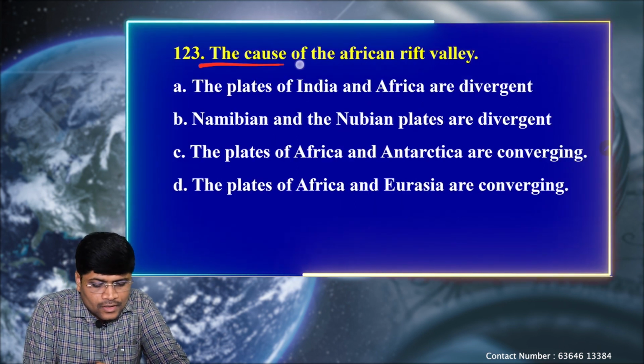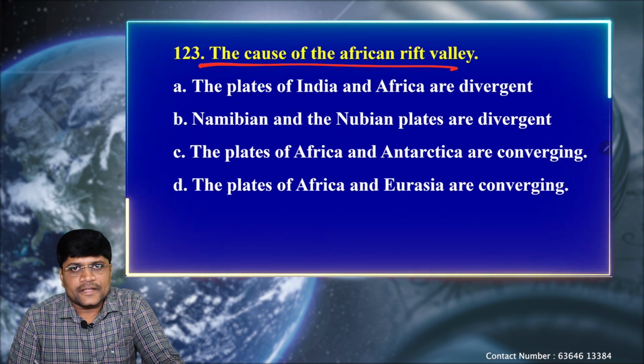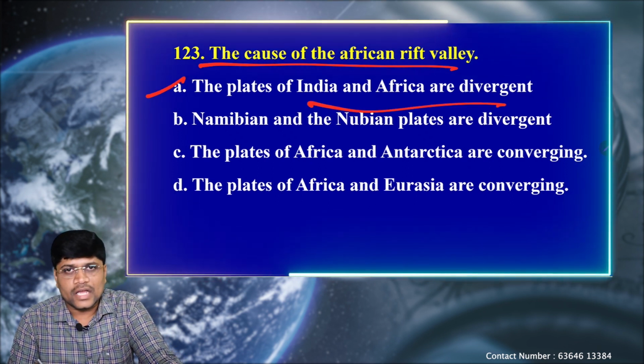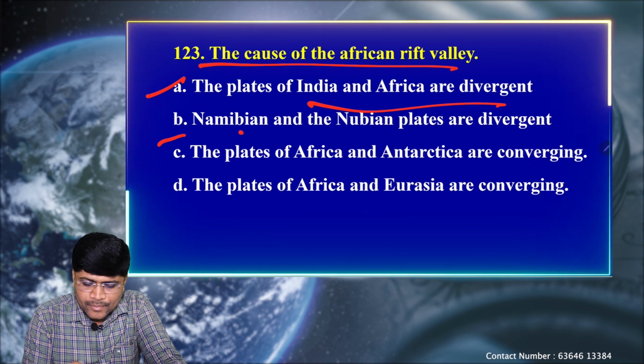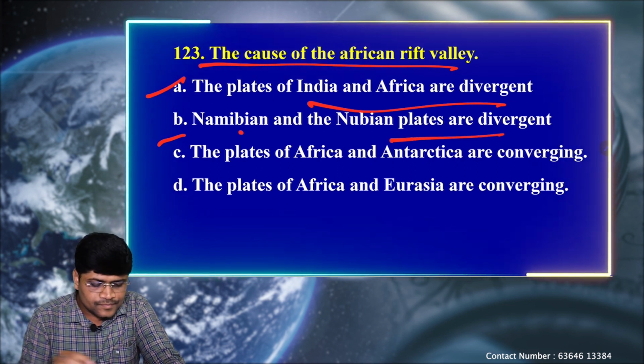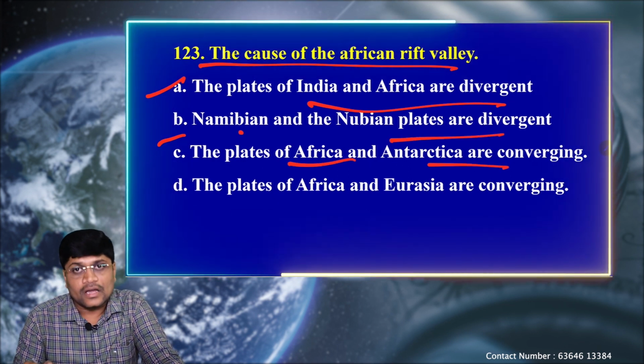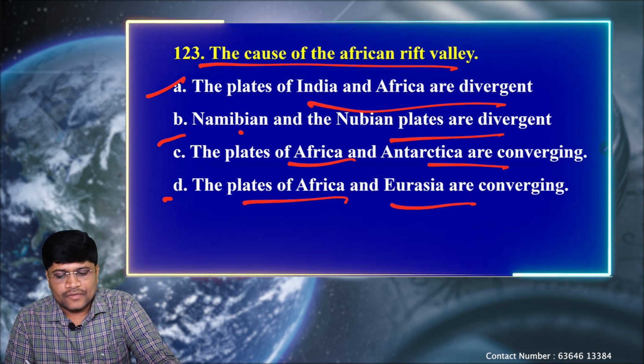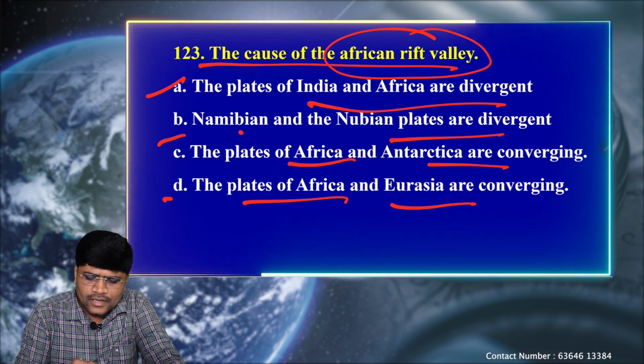Next question, the cause of the African Rift Valley. Okay, so option A says the plates of the Indian and Africa are diverging. B, Namibian and the Nubian plates are diverging. C, the plates of Africa and the Antarctica are converging. And D, plates of the Africa and the Eurasia are converging. So African Rift Valley is a major phenomenon.